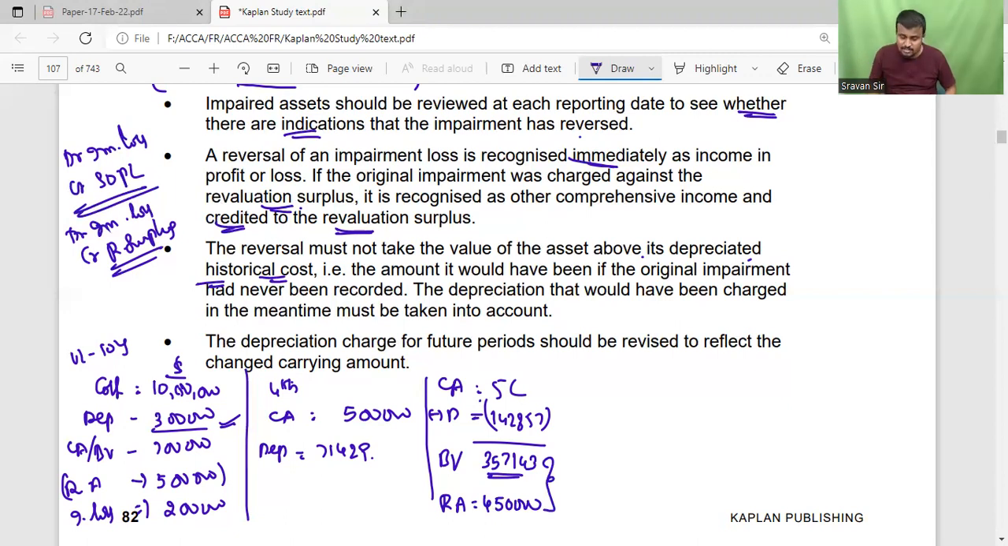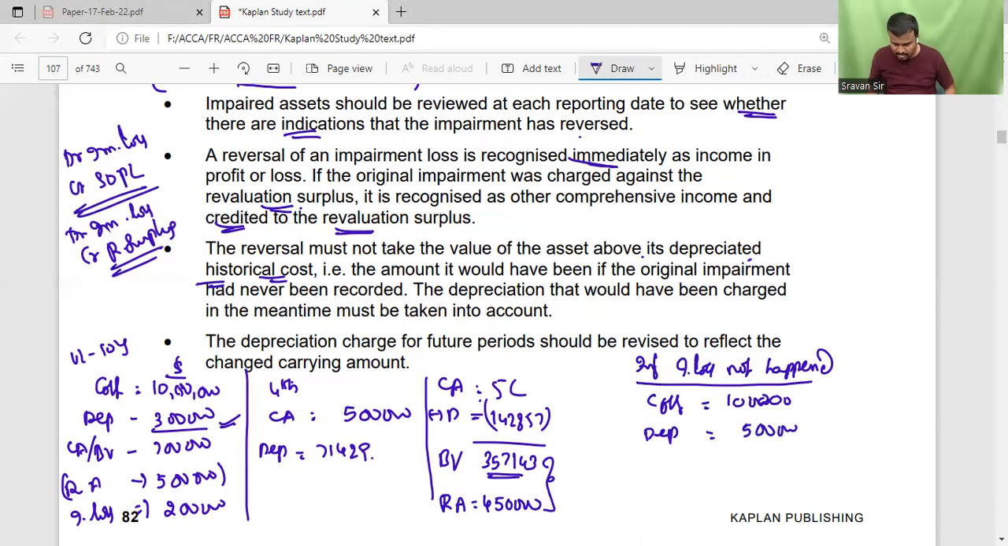So in case of reversal of impairment loss, first calculate, if impairment loss had not happened, what the book value would be on that day. So cost is 10 lakh. How many years did we provide depreciation? Fourth and fifth, total 5 years. So depreciation is 5 lakh. Then the book value of the asset is 5 lakh at the end of the fifth year.